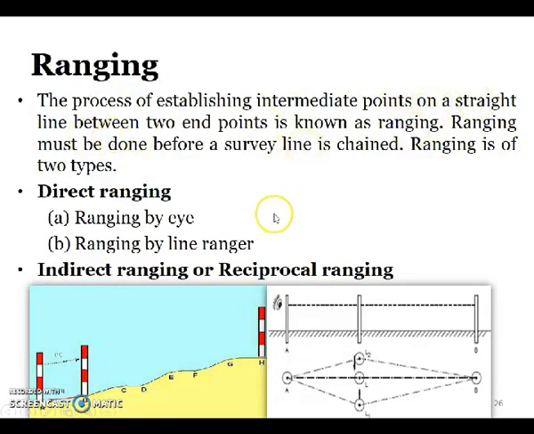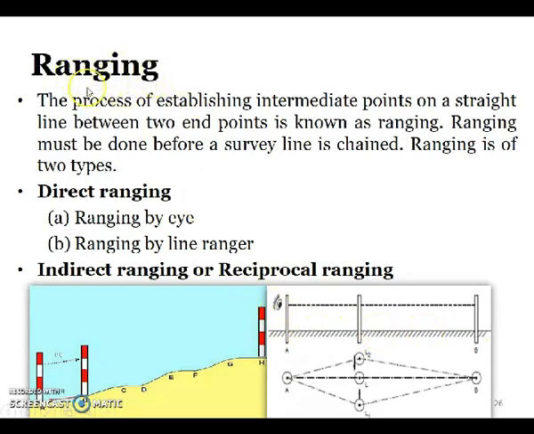So if there are 2 points, suppose A and B, if you join those 2 points with any line, that line will be a straight line. But if you join 3 points with a line, that line may not be a horizontal line. In order to make it horizontal, that means in order to bring the third point in line with AB, we have to do the ranging.